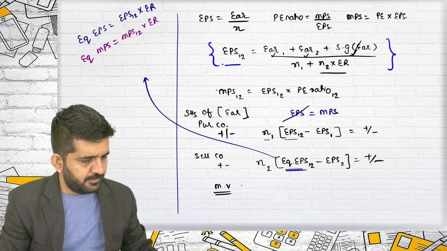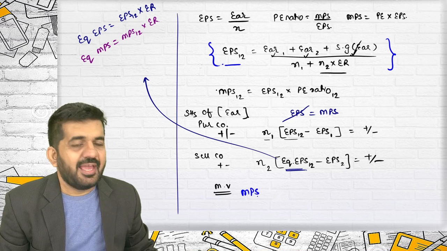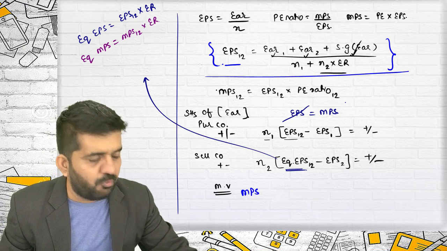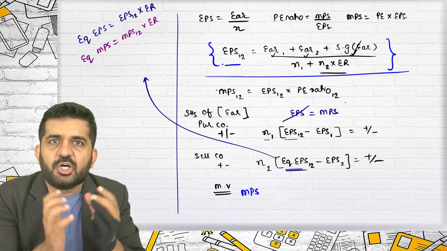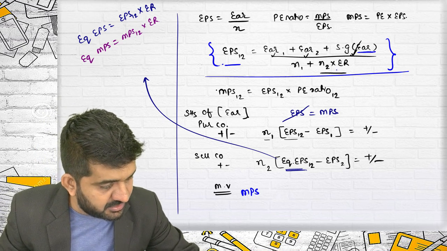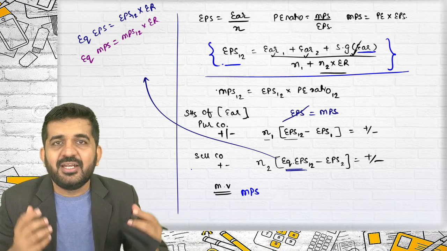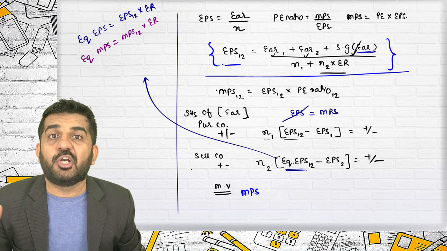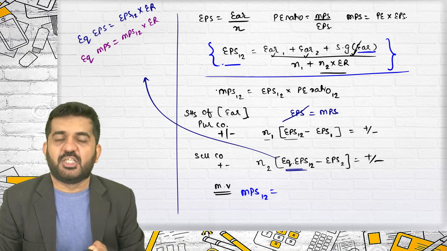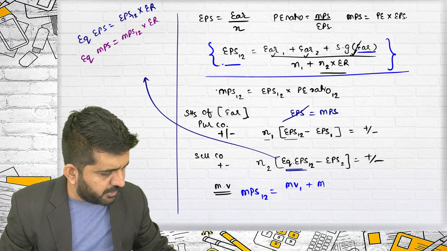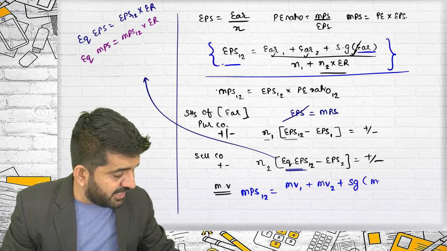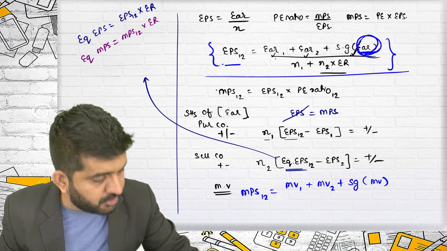Sir, the synergic gain is in terms of market value. Exactly. Stuti, you are correct. See, understand, when you are taking this formula, what you are doing? You are combining both the earnings, then you are combining the benefit in terms of earnings. That is your total earnings divided by the total number of shares, which is nothing but earnings per share. Now, if you want to find out market value, you can find out MPS 12 by this formula, that is market value of company 1 plus market value of company 2. But now the synergic gain should be in terms of market value and not in terms of earnings.